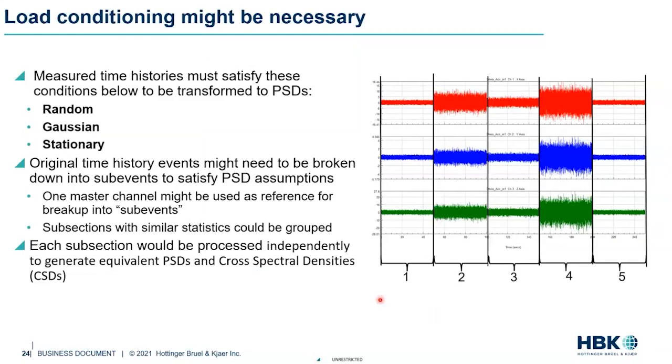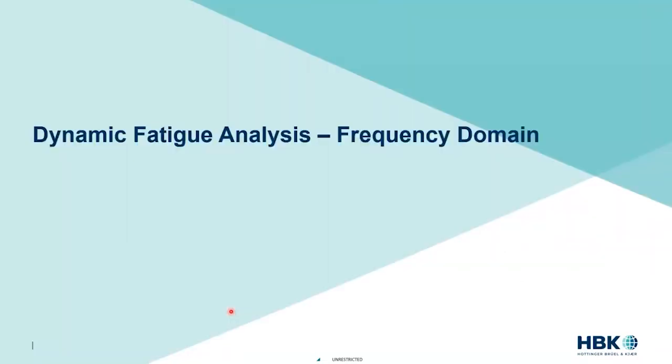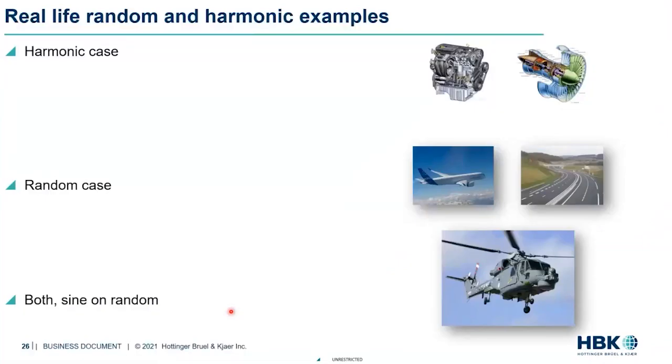We'll briefly talk about how to do this by looking at PSDs and CPSDs a little later on in this talk. But this is possible for us to take the original time series signal and split it up into individual chunks so that they all meet or satisfy the random Gaussian and stationarity requirements. So that's the idea of the stationarity versus transient concept. And now we'll get into the frequency domain calculations, so how it happens behind the scenes in ENCODE.